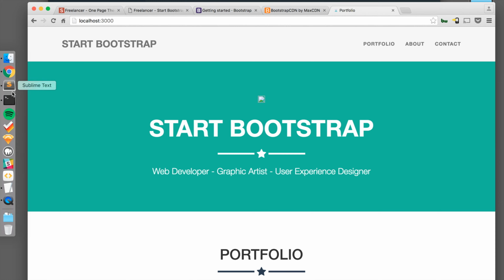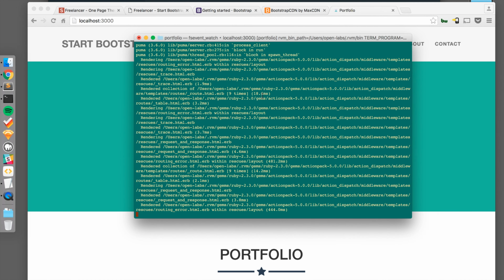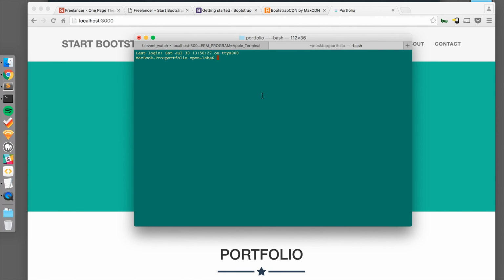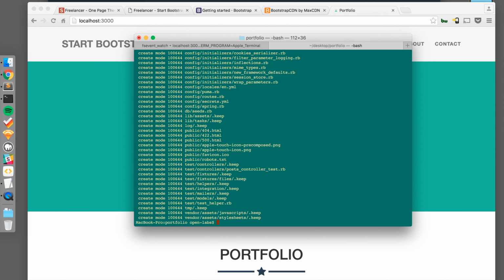So since we've imported our theme, let's initialize our Git and save what we've done so far. So type git init, git add, git commit -am, and imported bootstrap theme. Awesome. All right, the next thing we're going to do is we are going to set up our post model.